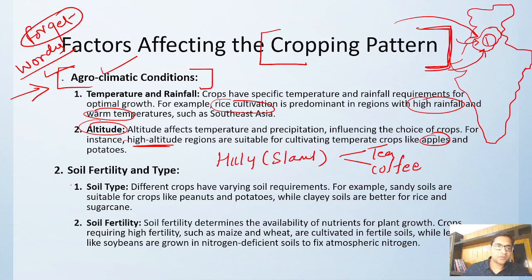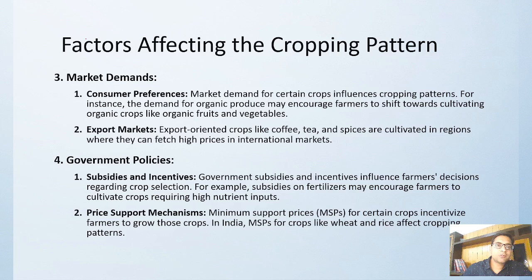The second one is soil fertility, soil type. What type of soil, whether it is black soil, red soil, or alluvial soil. It depends on the nutrition, what type of nutrients are there. Again, it affects the cropping pattern. Then we go for the market demand.